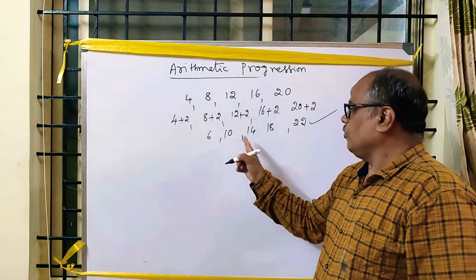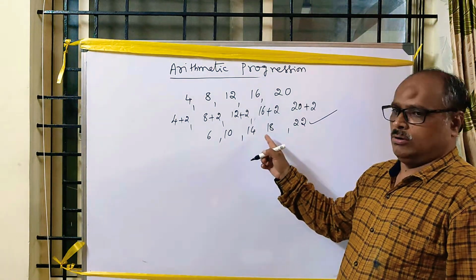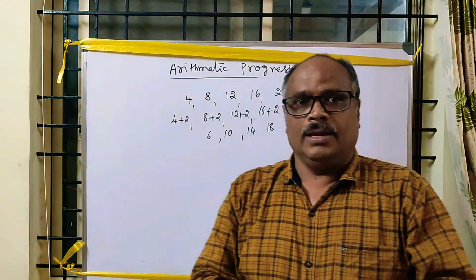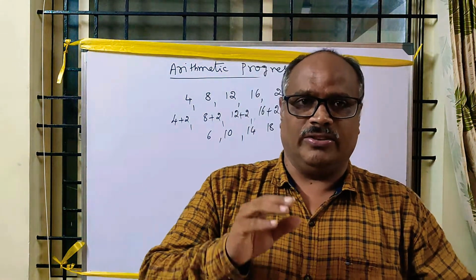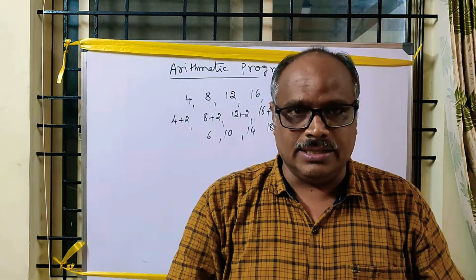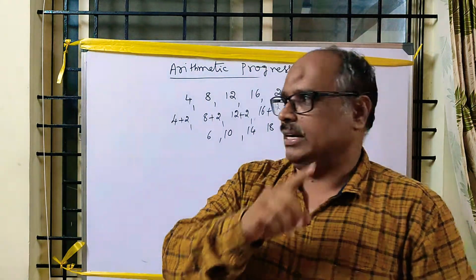10 minus 6 is 4. 14 minus 10 is 4. 18 minus 14 is 4. 22 minus 18 is also 4. It means that for any arithmetic progression, if we add a constant to each term, the resulting terms are also in arithmetic progression.